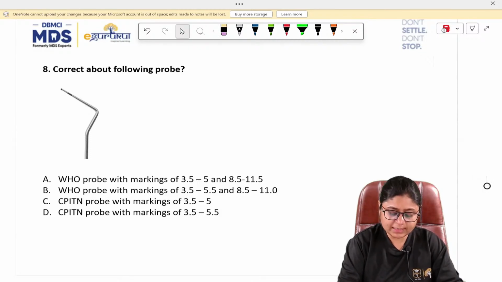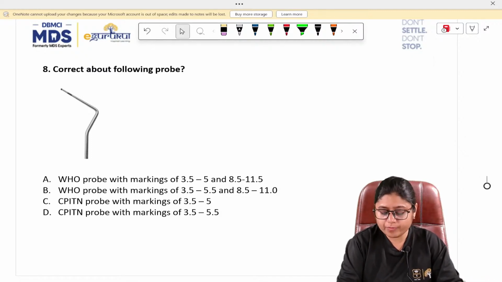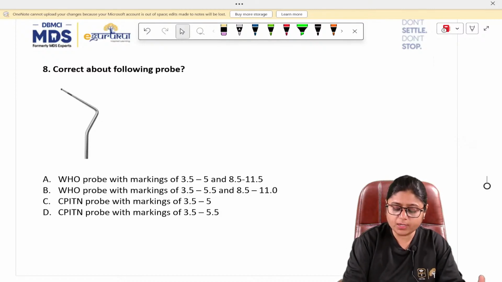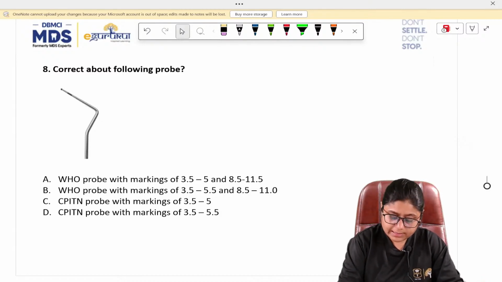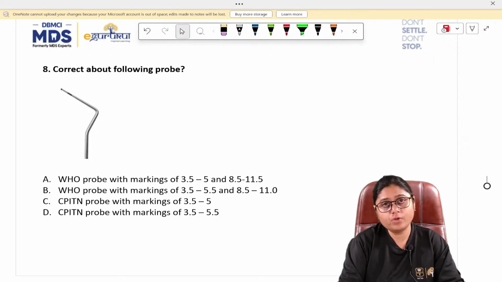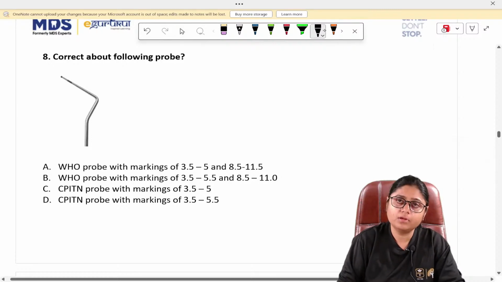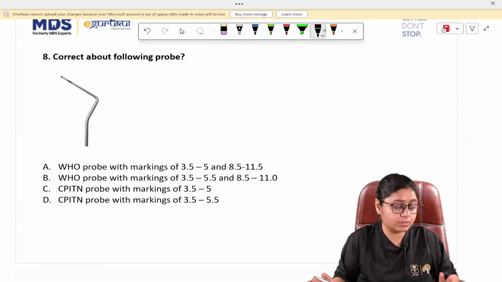Now, option number A is, is it a WHO probe with marking of 3.5, 5.5, 8.5 and 11.5? Is it a WHO probe with marking of 3.5, 5.5 and 8.5, 11? Is it a CPITN probe with marking of 3.5 to 5 or a CPITN probe with markings of 3.5 and 5.5? Anyone would like to answer this question or should I proceed? Because today I'm not getting any response.